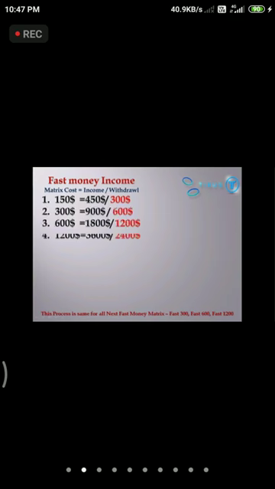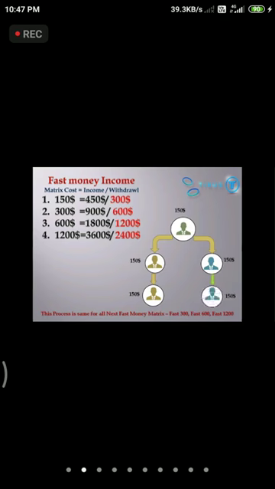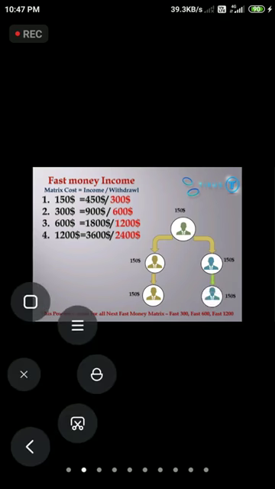It is an option. If we want to move, we can invest in the Fast $1,200, and the total income is $3,600. Through that, we are going to earn $1,200. This is the Fast income. First, we have $150. Income is $450, and withdrawal is $300.